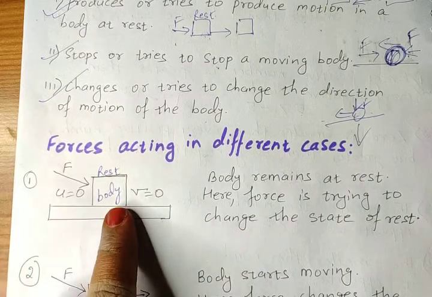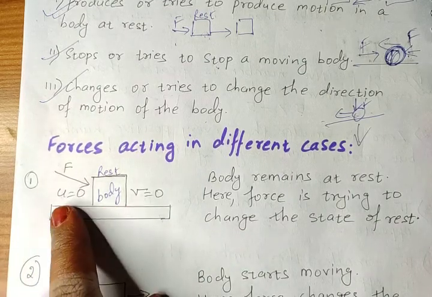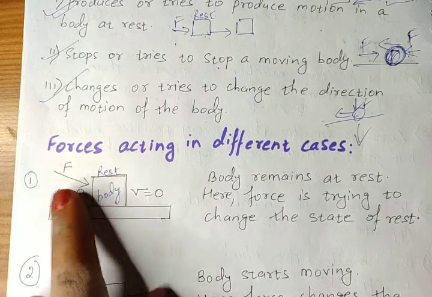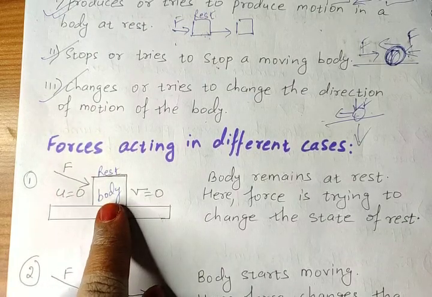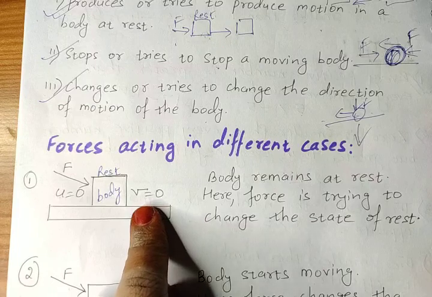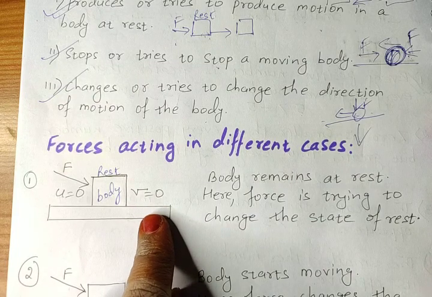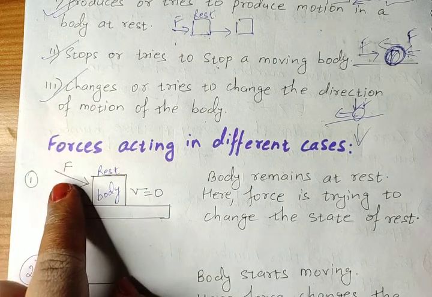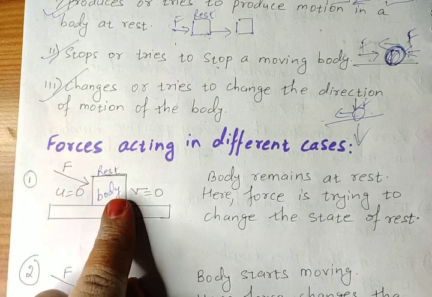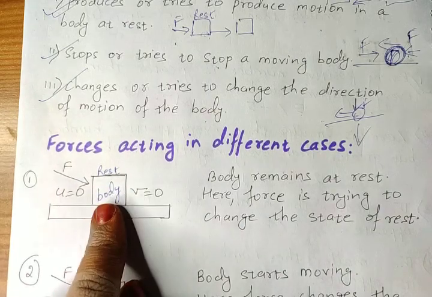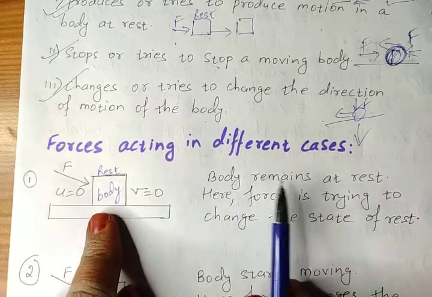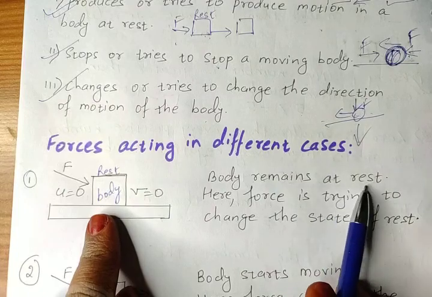So as body is in rest, initial velocity is 0. Now some force is applied on the body, still final velocity is 0 only. Means there is no movement in the body. It means this force is not enough to move this body. Body remains at rest.